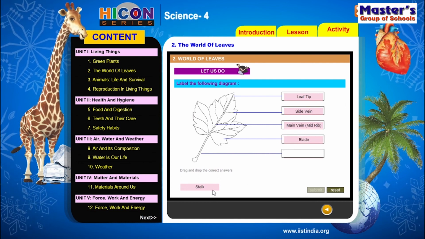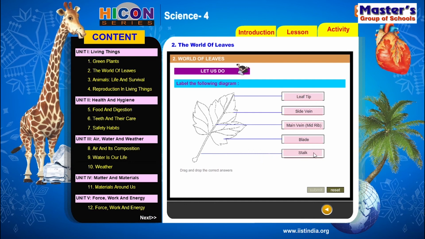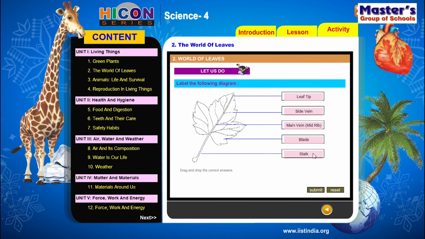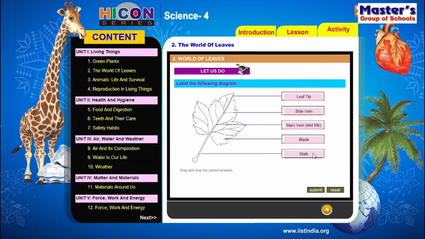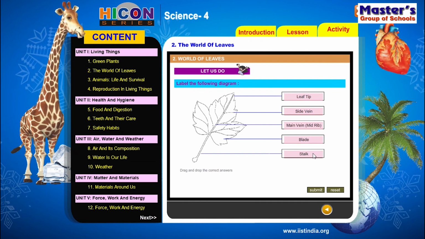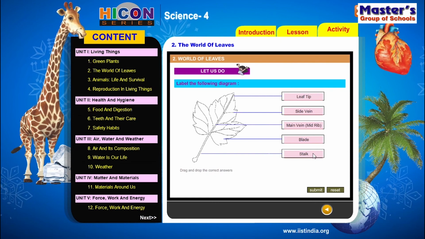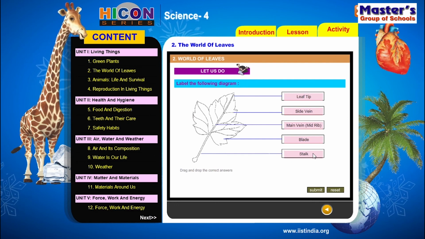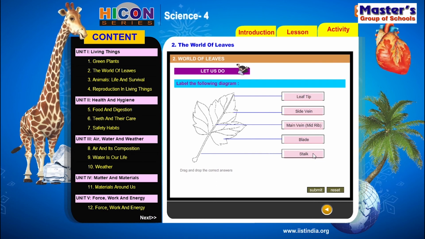So next, children, see the fifth part. Here the fifth part represents the stalk. The stalk is the part of the leaf by which it attaches to the branch of the tree. That is called the stalk or petiole. So children, these are the different parts of the leaf: the leaf tip, side vein, main vein, blade, and stalk. The stalk is the part by which the leaf is attached to the branch. It is also called petiole. So children, practice this diagram in your notebook and label these parts in your diagram. So this is the activity part in this lesson.